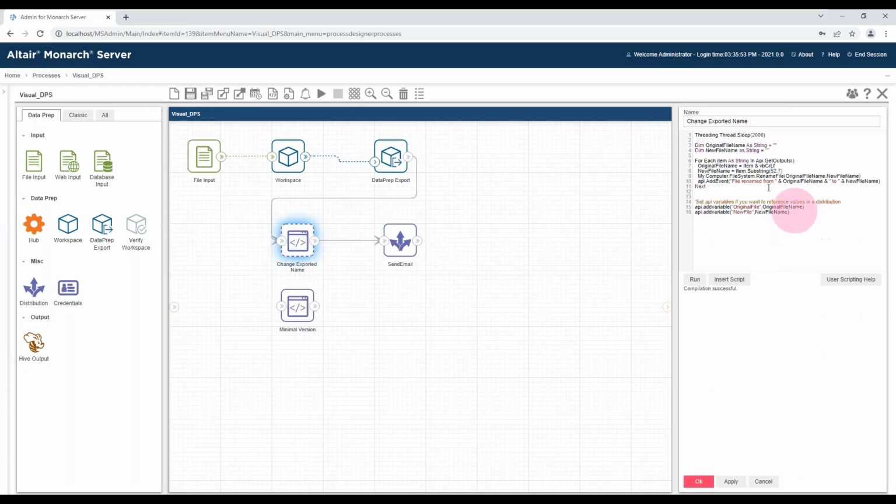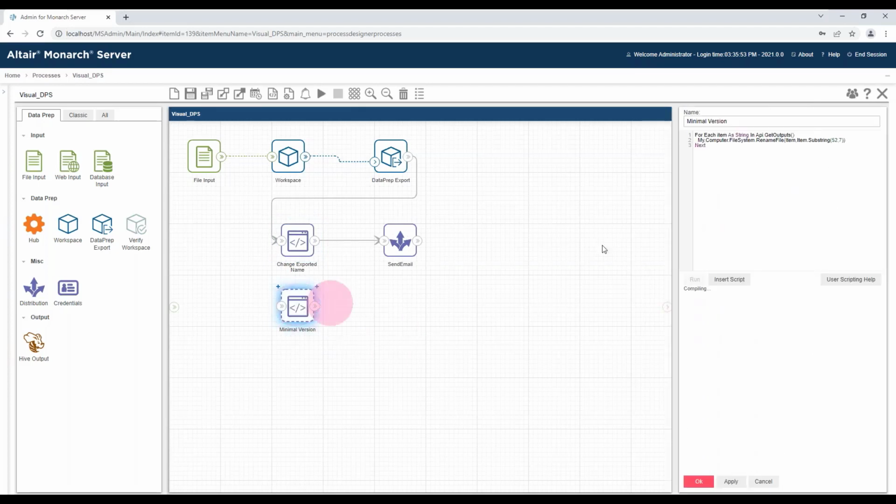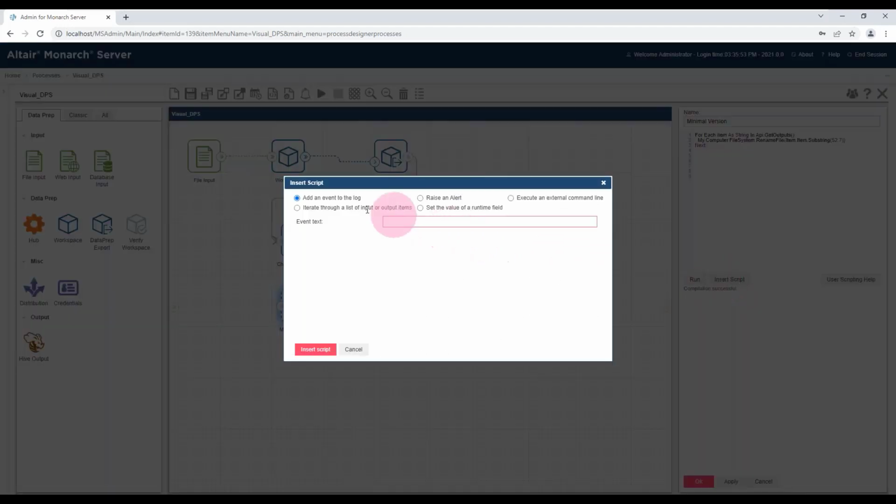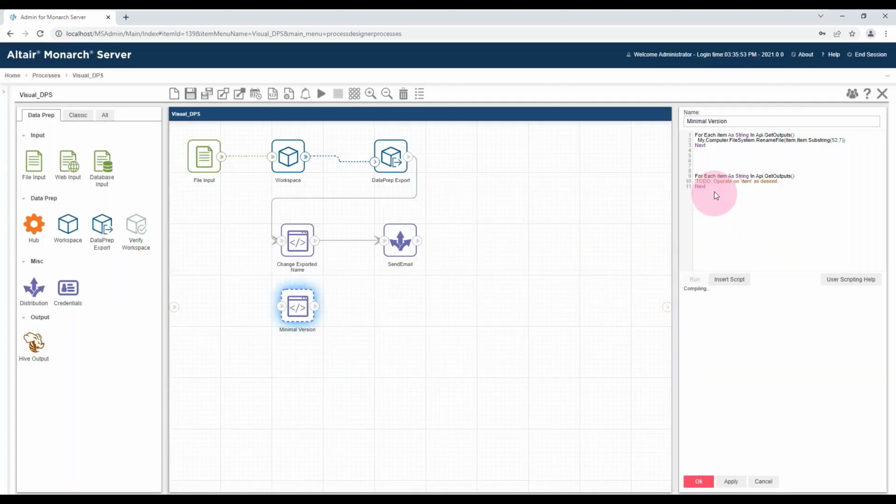The script is not particularly long, as you can see, but in fact, this is doing quite a few other things as well. In terms of a minimum script, all you need are these 3 lines, and 2 of the lines are put in for you. So the first thing you do is you do this insert script, iterate through a list of output items. And you can see that puts in this for and next line, which I've already got in there, so that was a duplicate. And then the only thing you need to do is to add this sort of central line to manipulate the file name.